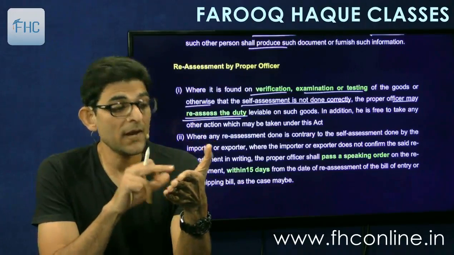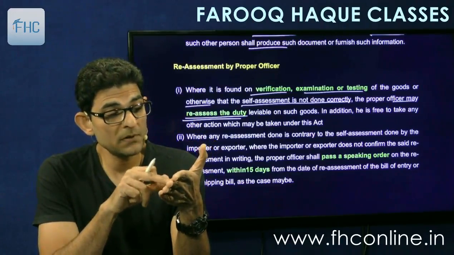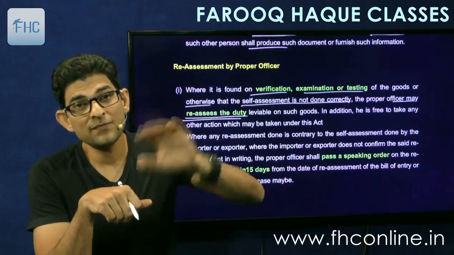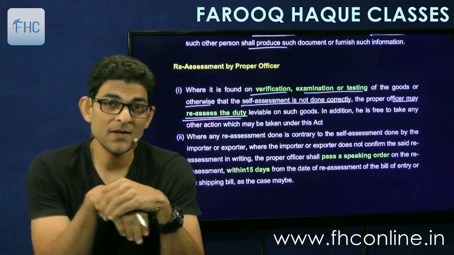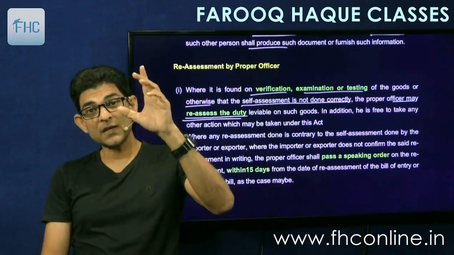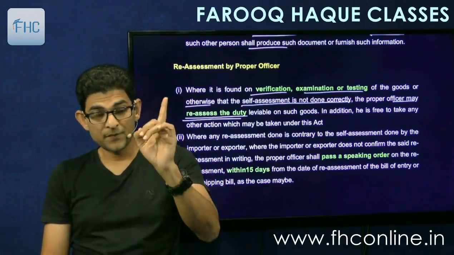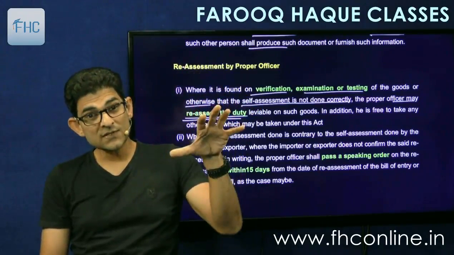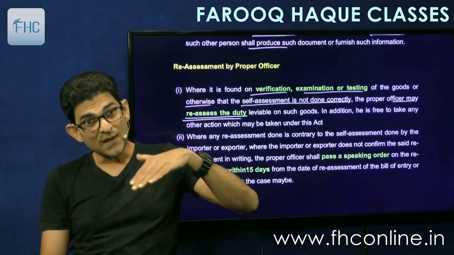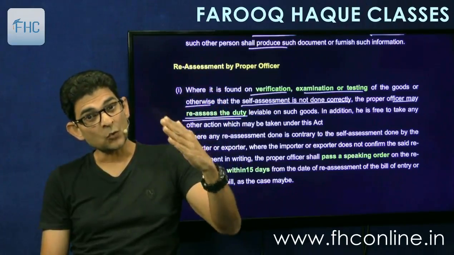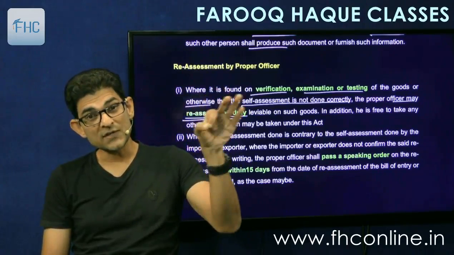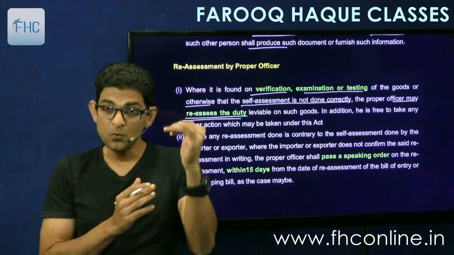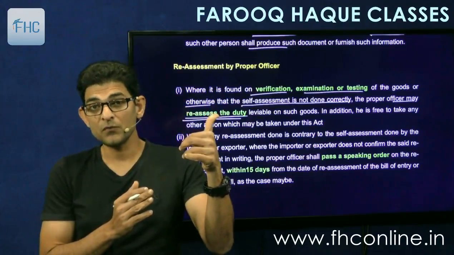So I am filing my bill of entry. As per my own self-assessment, the duty payable comes to 2,76,000. So I have to pay that 2,76,000 and then file the bill of entry, right? So bill of entry is filed and payment is done along with it. So that payment has already been made. Now the officer finds that my self-assessment is not properly done. So he will reassess, and on reassessment, if any additional duty comes, then I'll have to pay that also. So this is called reassessment, because self-assessment duty has already been paid. So now this is called reassessment of duty.